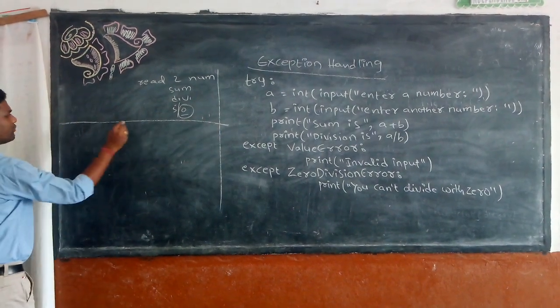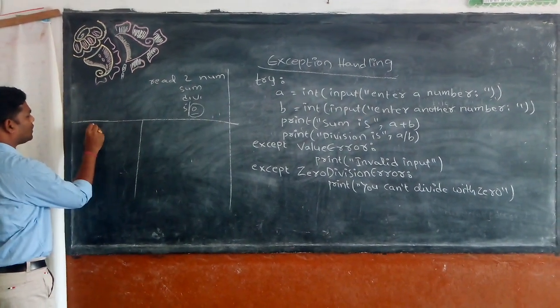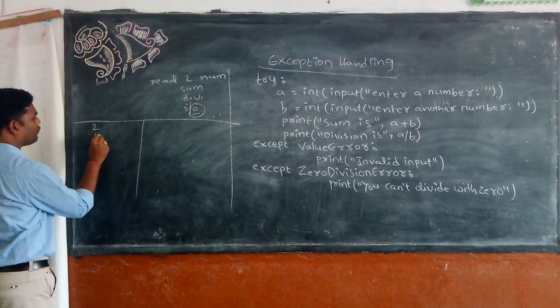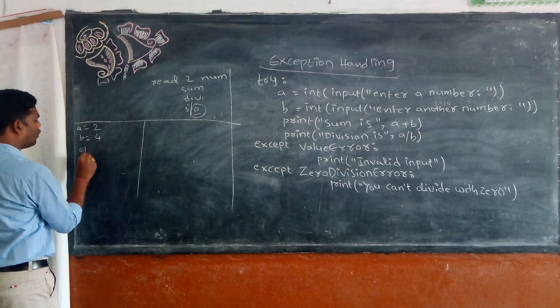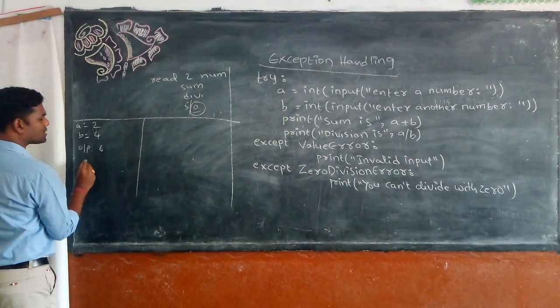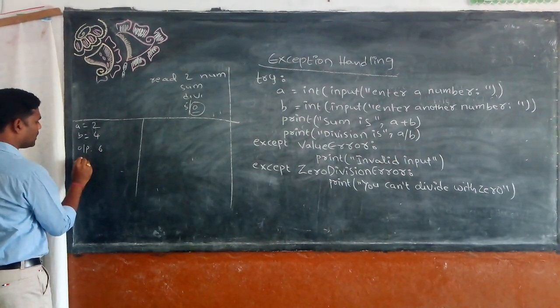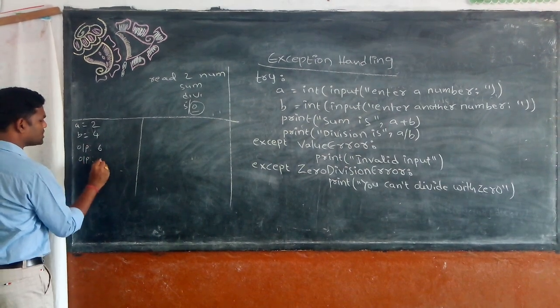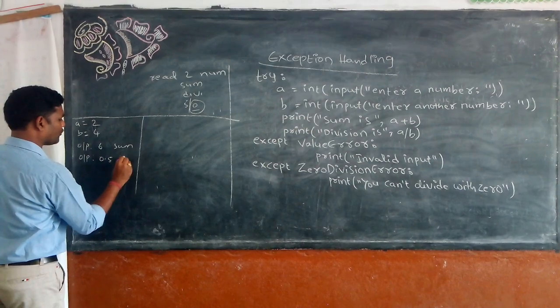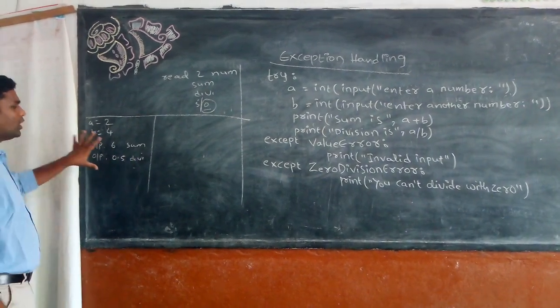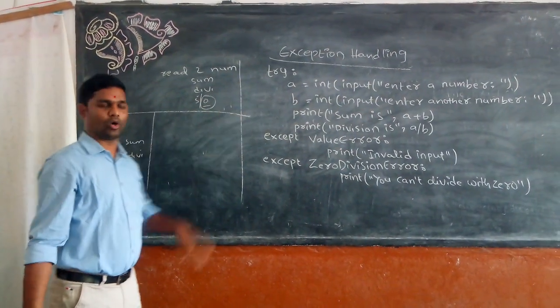Case 1: if a is equal to 2 and b is equal to 4, then the output will be 6 and the division output will be 0.5. It's the output for the sum and the output for the division. There are no errors, so directly it will execute the try block.